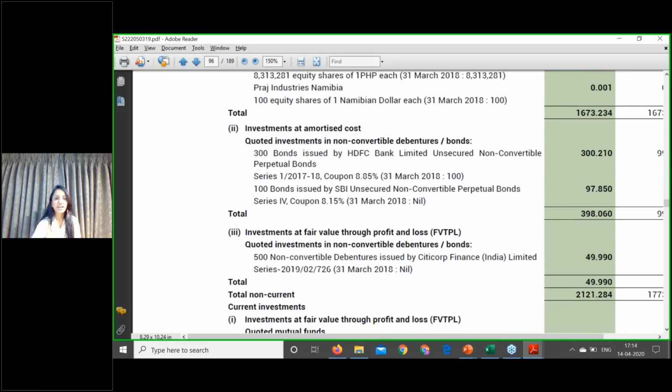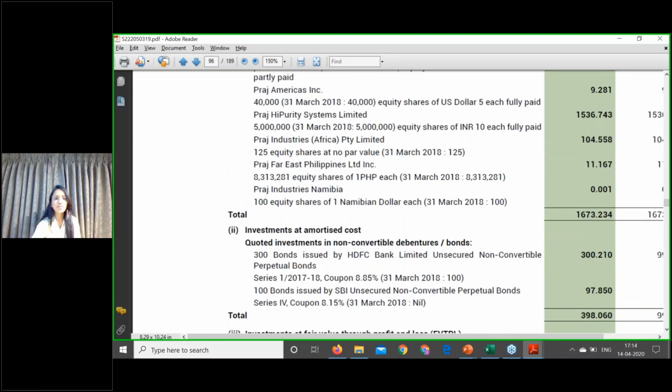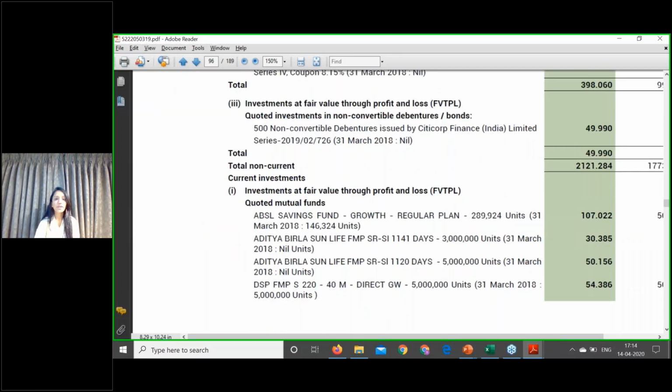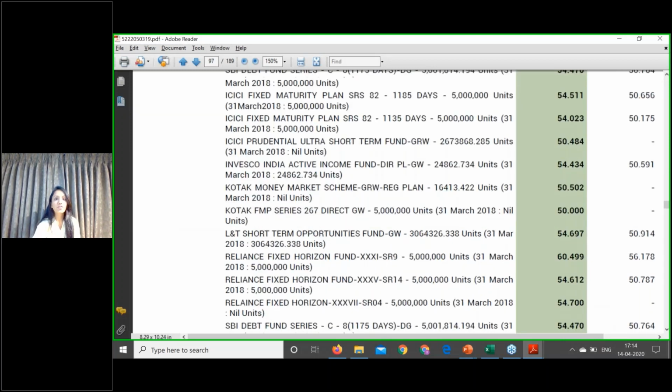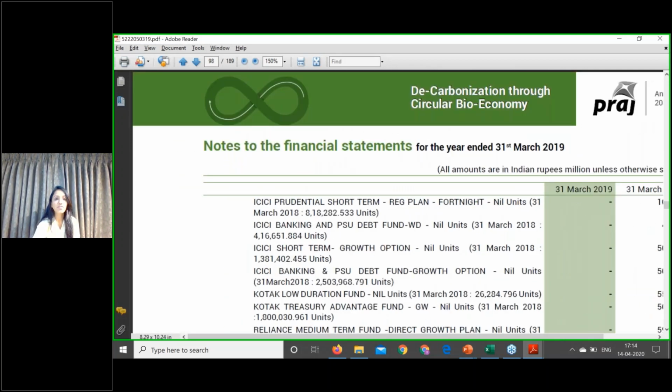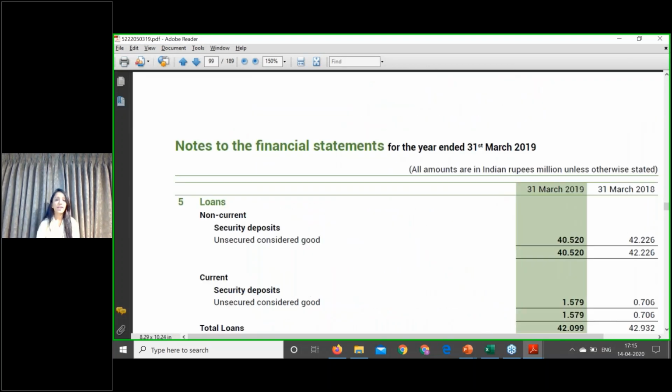Then the second category you have is investments in mutual funds. So investment in mutual funds is nothing but the equity instruments of any particular entity. So again, it is a financial asset of that particular entity. Here is a list of mutual funds given in the annual report. The next caption is loans. Under loans, they have security deposits. A security deposit is nothing but a present right to receive cash.